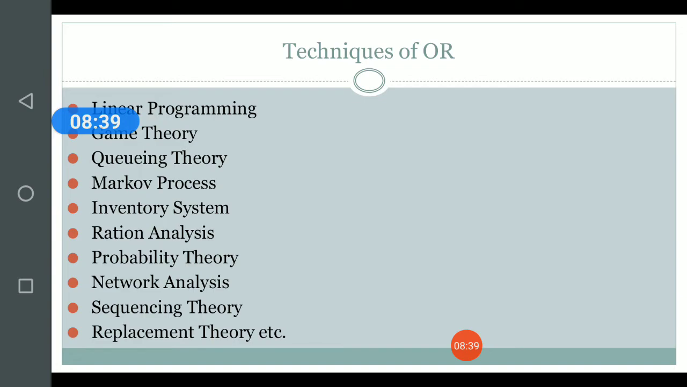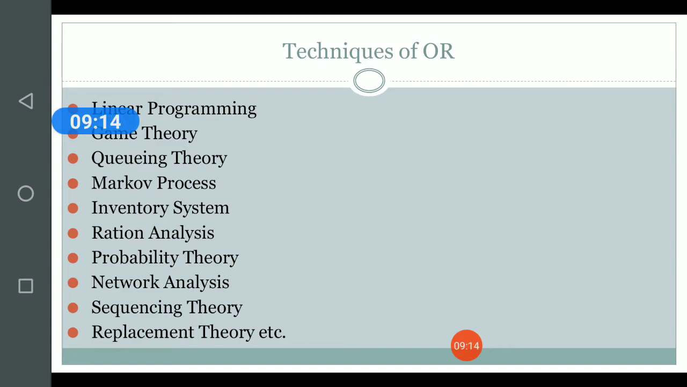Markov process is another technique of operations research. Inventory system is one technique which is utilized by the firms in order to maintain an optimal level of inventory so that there is no blocked inventory and at the same time the flow of raw material is not broken or an uninterrupted power supply is available.